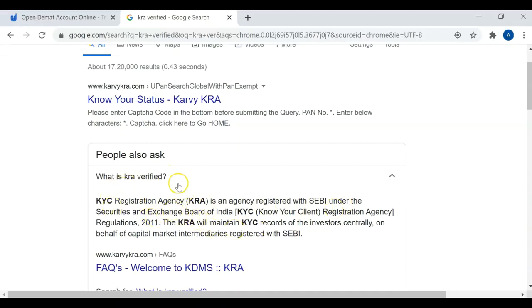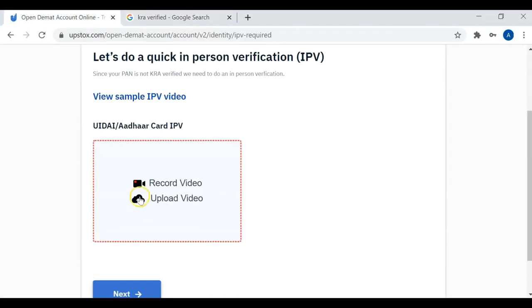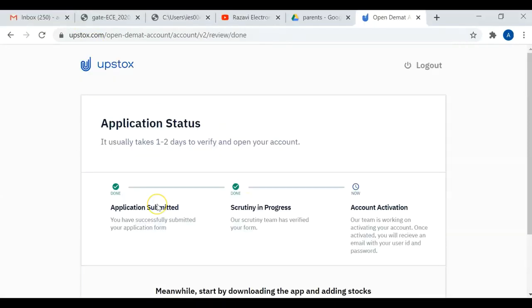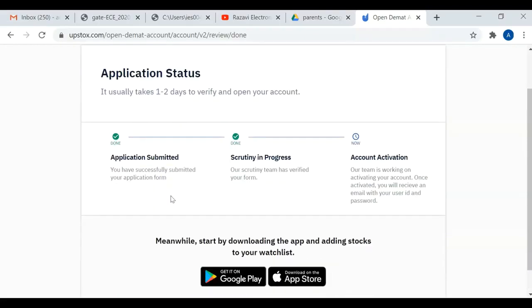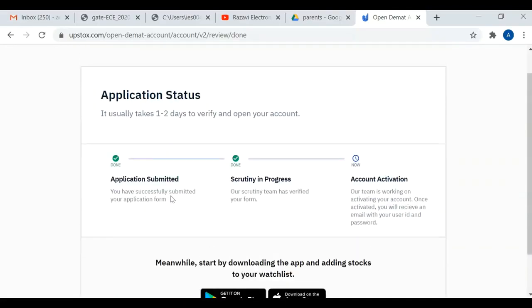So if your PAN is already KRA verified, then you need not do this in-person verification. Once you do the IPV recording, or if the step is not presented to you because your PAN is already KRA verified, you will be shown this final application status screen, wherein you can see the process steps.